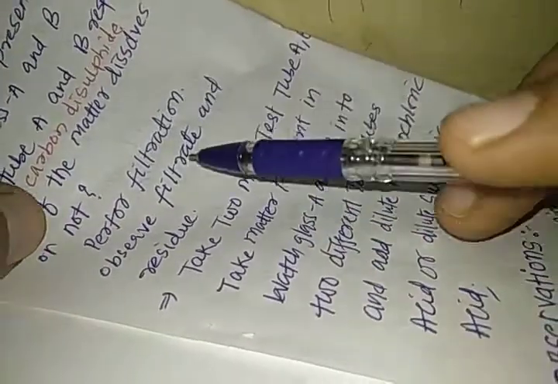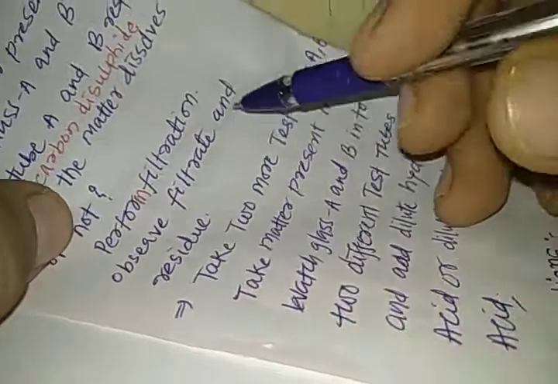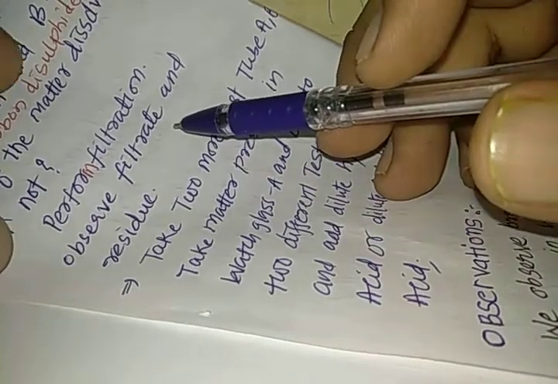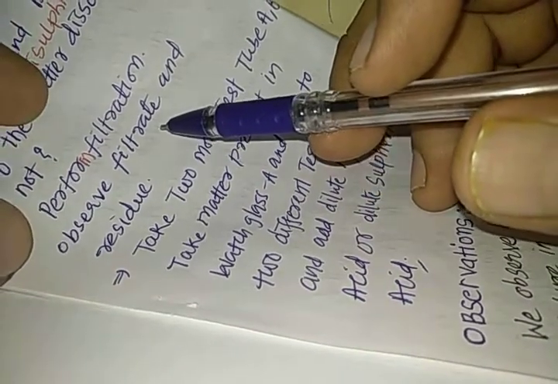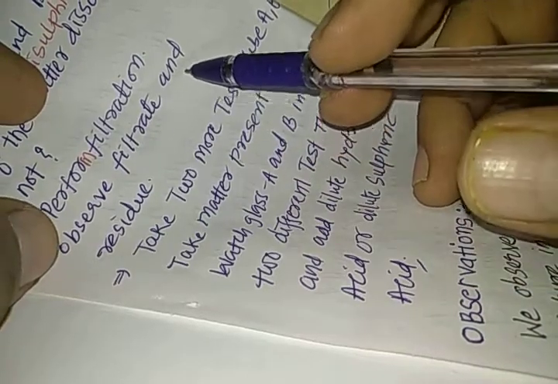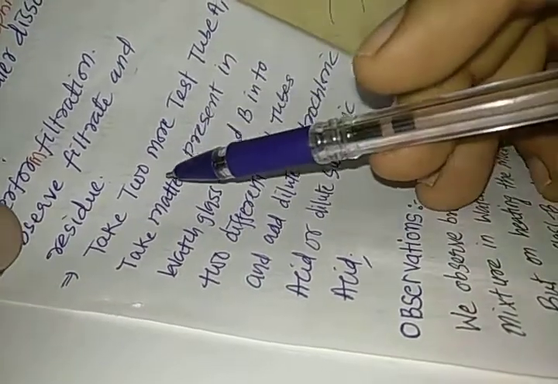Then after you add the carbon disulfide, perform filtration. We will have to perform the process of filtration and observe the filtrate. Filtrate means the liquid that comes down under the funnel. That is what is known as filtrate. And observe the residue that is present on the filter paper.